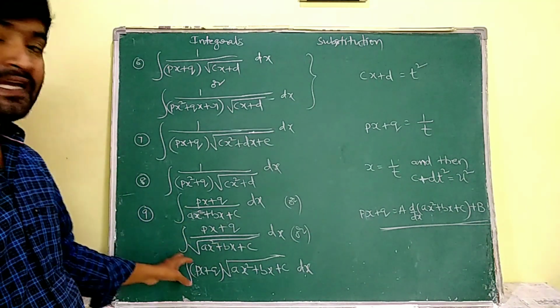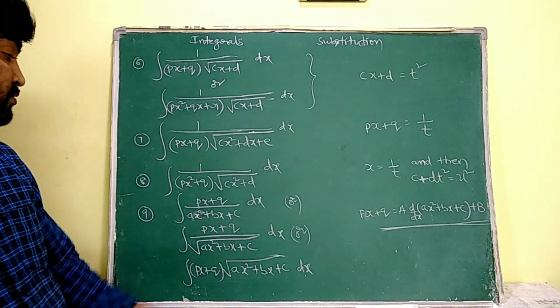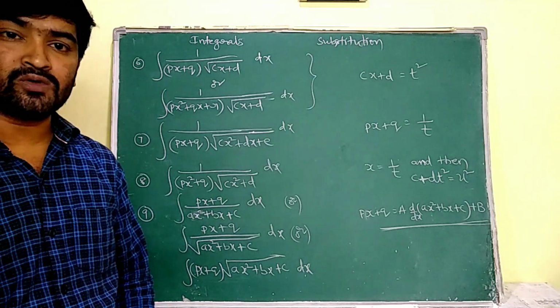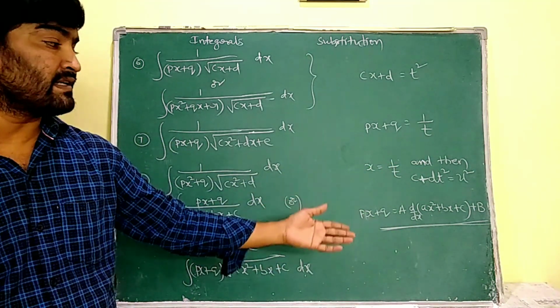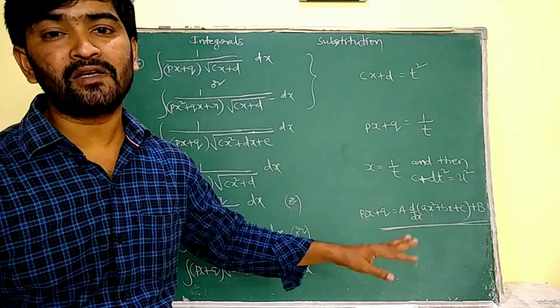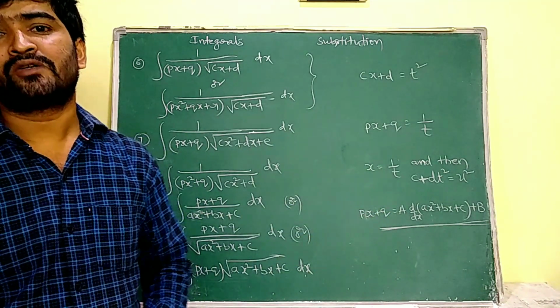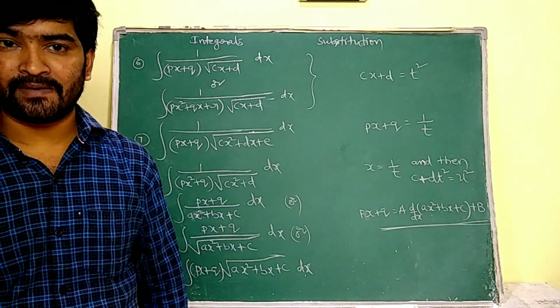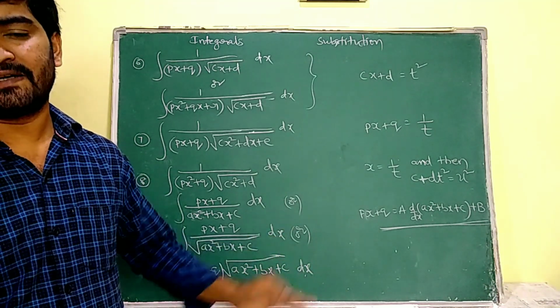If the given integral is in any of these three forms, then we have to express px plus q as a into the derivative of that quadratic expression plus b, and then compare the coefficients of the powers of x on both sides to obtain the values of a and b. By that we are going to simplify this type of integrals.